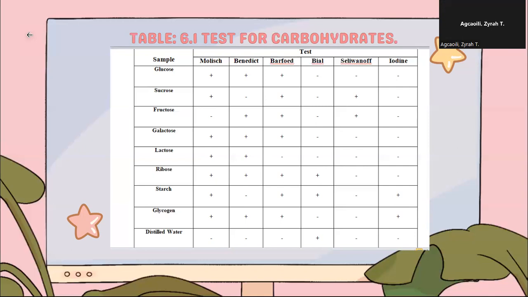So in glycogen, since we were not able to perform it in the laboratory, we were tasked to research about it on the internet. In glycogen, the Molisch test produced a positive reaction. In Benedict's test, a positive reaction as well. In Barfoed's test, a positive reaction. In Bial's and Seliwanov's tests, it produces a negative reaction, and in iodine, a positive reaction.